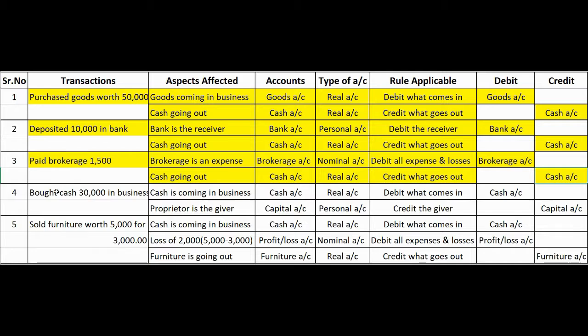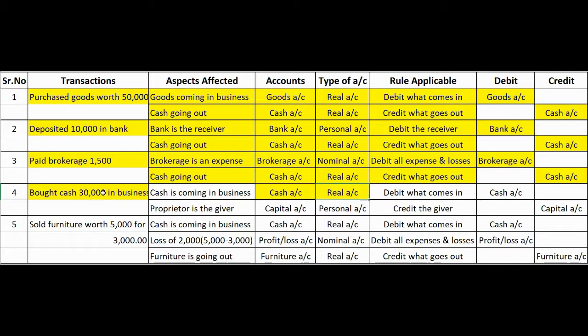So this is how we are supposed to sort out a transaction. Let's see the fourth transaction. Brought cash 30,000 in business. Now the two accounts affected here are cash. You can easily find out cash here, the name cash. So one is the cash account that is affected. So the first account affected is cash account. Of course, cash is a real account.